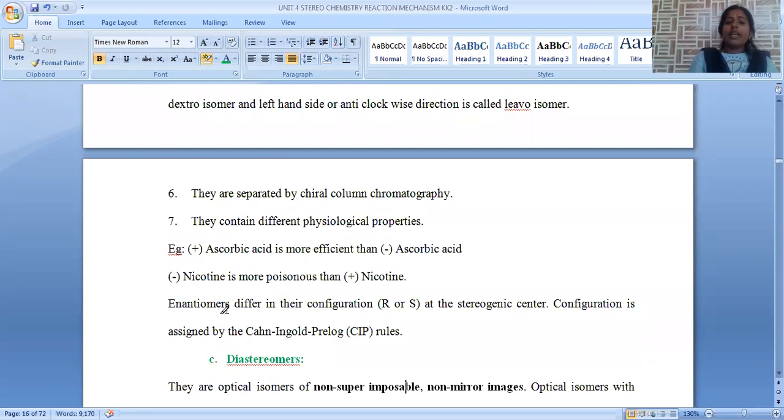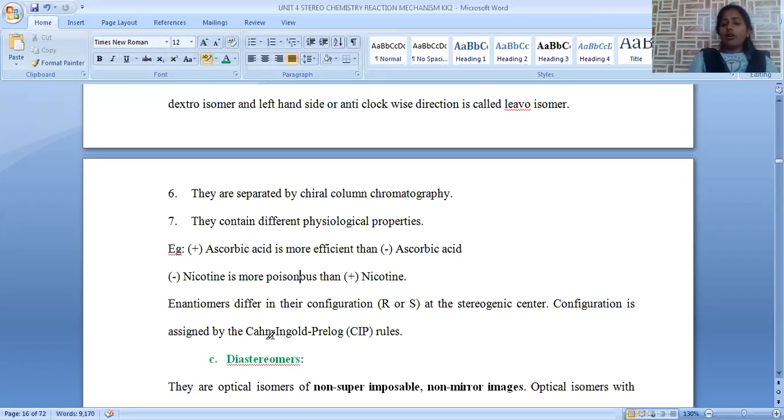And the next is about how enantiomers differ in their configuration. One isomer is R configured, the second isomer is S configured. RS configuration is important for optical isomers. In order to give these RS notations, again we have to follow Cahn-Ingold-Prelog rules.